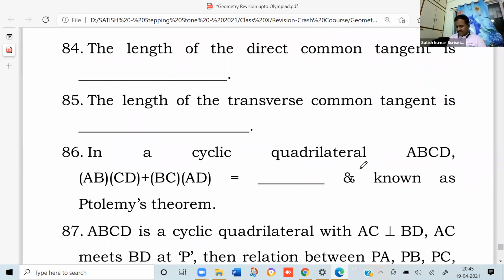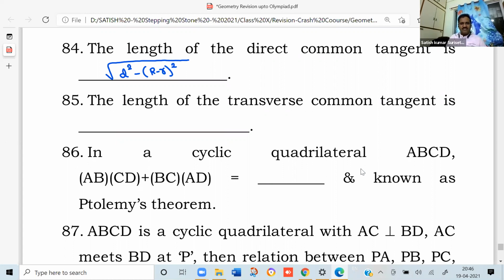The length of the direct common tangent formula. You may not be able to say it directly, so stop the video and try to derive it, using D as the distance between the centers, and capital R and small r as the radii. You can derive it as: the length of the direct common tangent is the root of D square minus (capital R minus small r) whole square.